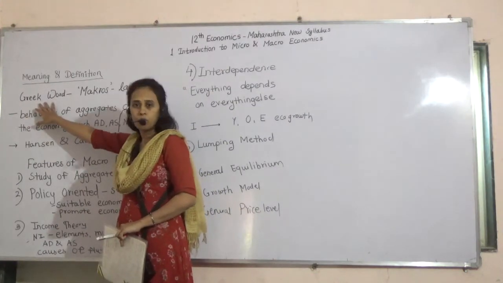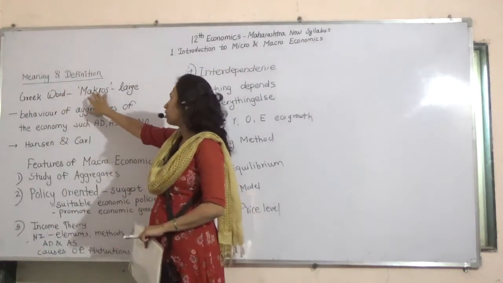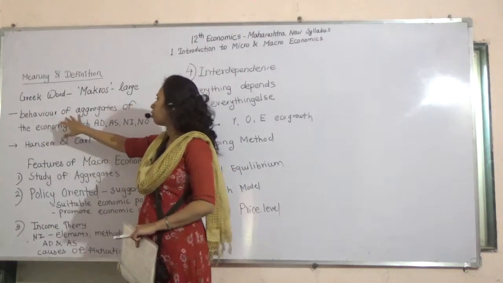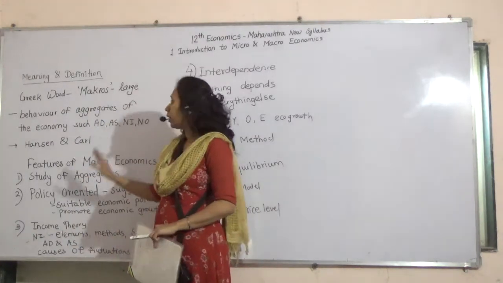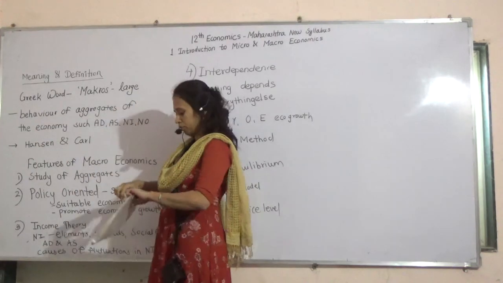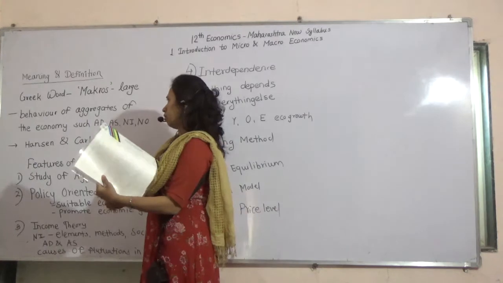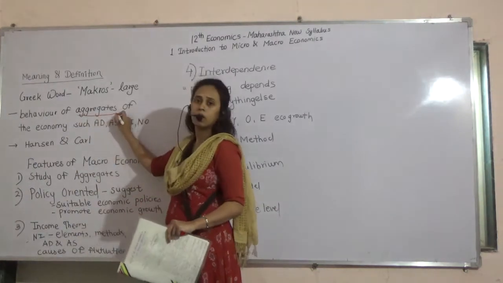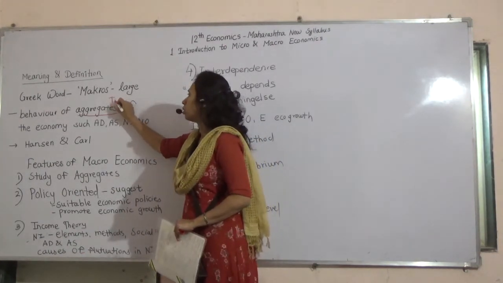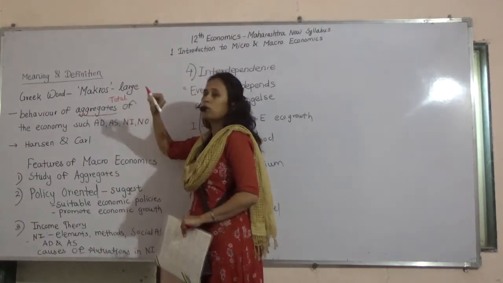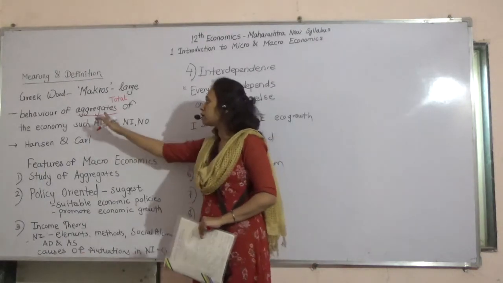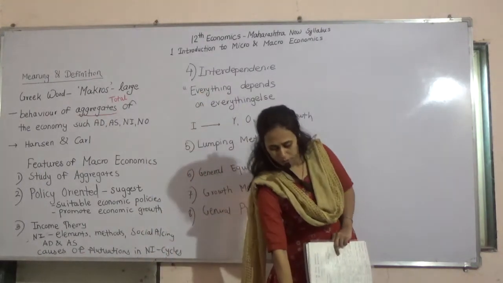Again, it came from the Greek word macros, which means large. Then behavior. What is macroeconomics? Why is it called macroeconomics? Because it deals with the behavior of aggregates of the economy. Remember this word, aggregates. What is aggregates? Aggregates means total. In microeconomics, we have seen that it is an individual term, and here it is aggregates of the economy.